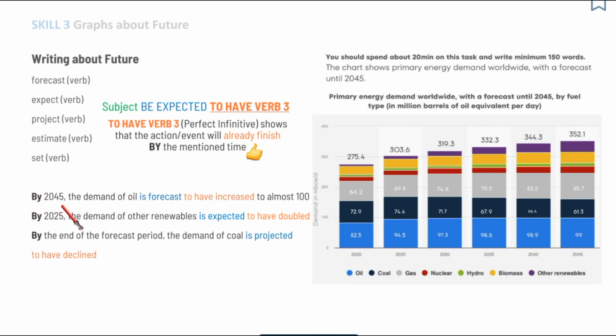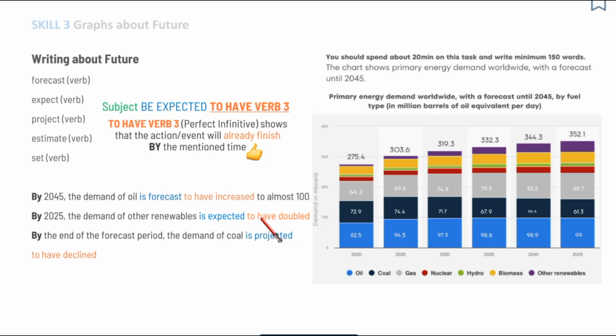By the way, the easiest way to use this complicated grammar is with the preposition by. For example, by the end of the period, or by 2040, or by 2035. So on the one hand, this grammar is advanced, pretty complex, but on the other hand, you can easily use it with the preposition by.